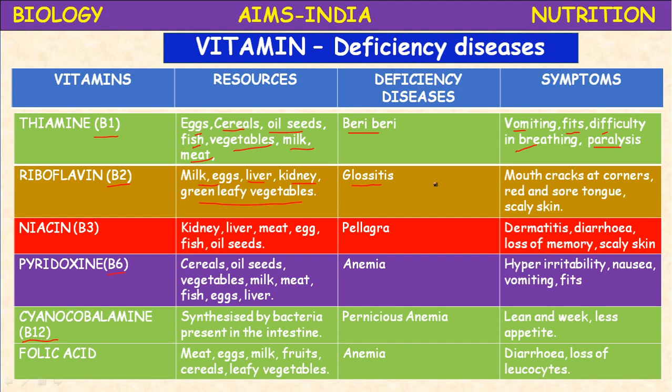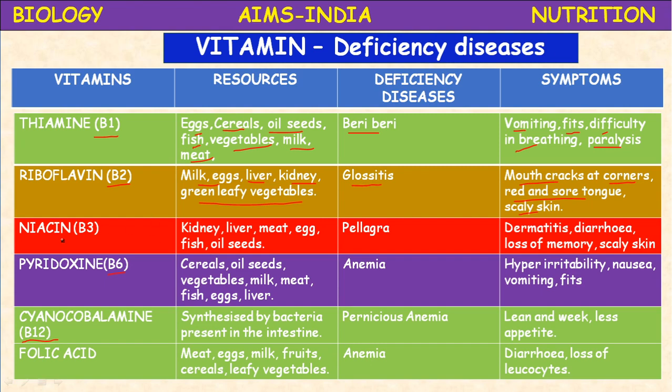Riboflavin deficiency is the most common deficiency in people. Mouth cracks at corners, red and sore tongue, and scaly skin. These are the symptoms of glossitis.